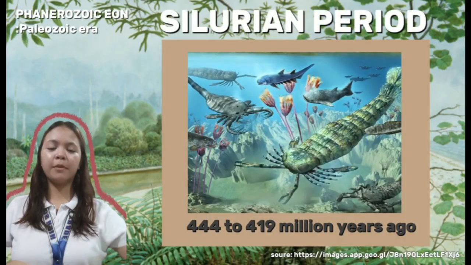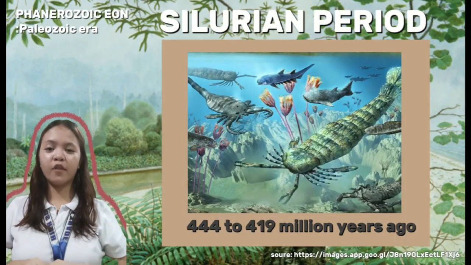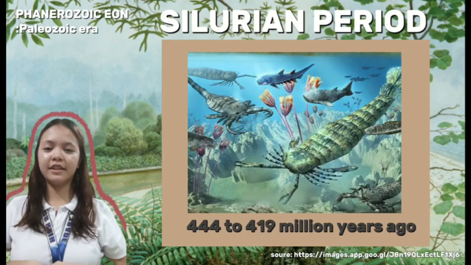Anyways, let's see the Silurian period, lasting from 444 to 419 million years ago, a pivotal time in Earth history. While life had begun to emerge onto the land in the previous period, the Silurian saw a significant expansion of both terrestrial and marine life.